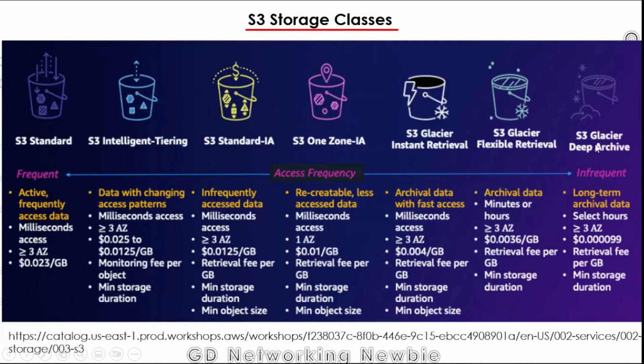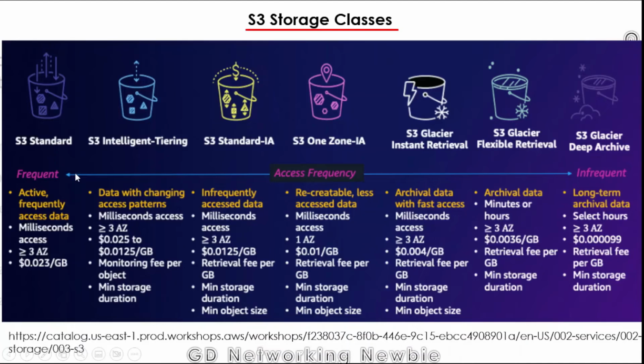And then we have S3 Glacier Deep Archive. So depending on the requirement, we can select different storage classes. In the first one, that is Standard, this is the default storage class used by Amazon S3, and here we put the data which is accessed frequently.